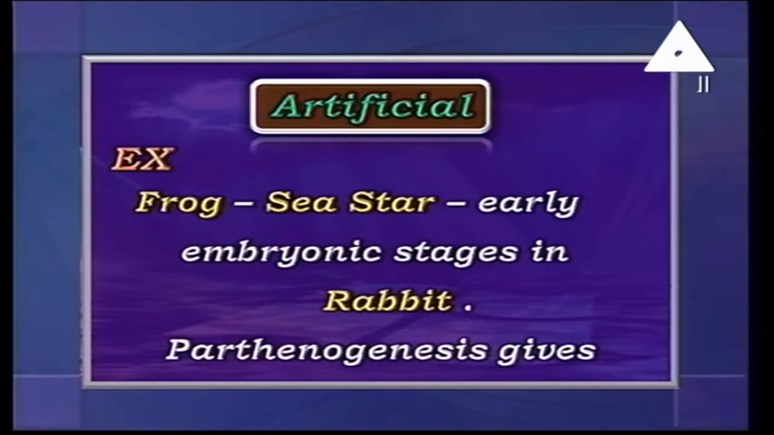For example, frog, sea star, and for your information, the early embryonic stages in rabbit. Well, what do early embryonic stages mean? Embryo means the stage after the formation of the fetus inside the uterus, starting after the formation of the morula, when they convert into the embryonic stage and start to form inside the uterus of the female. This is the parthenogenesis that happens in frog, sea star, and early embryonic stages in rabbit.